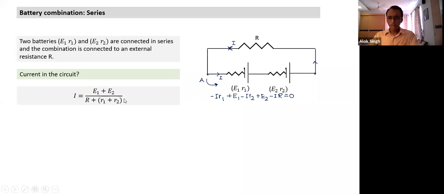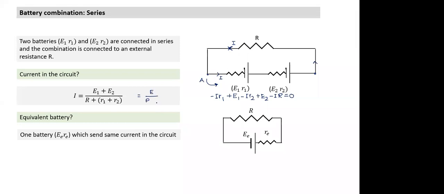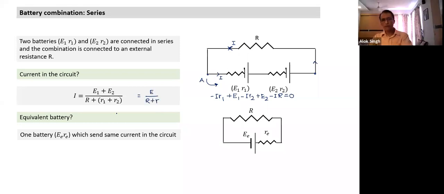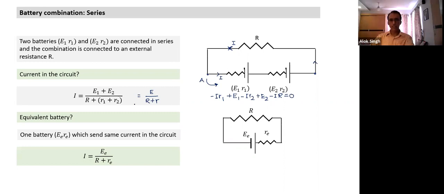If I want to reduce this equation to the simpler form, what is the equivalent battery? If I compare this equation with the previous equation, what was the previous equation? E divided by R plus r. So can I spot the equivalent EMF and the equivalent internal resistance? It is E1 plus E2 divided by R plus R1 plus R2. I can easily spot the equivalent EMF is E1 plus E2 when they are connected in the same sense.